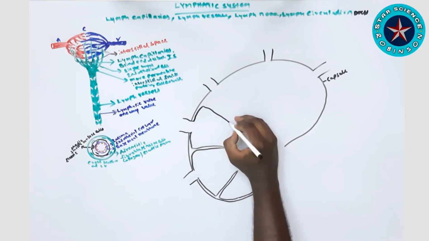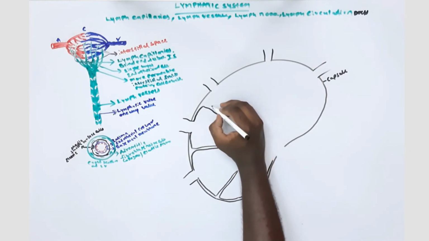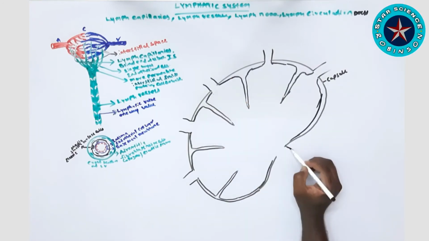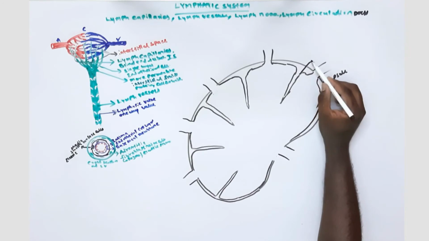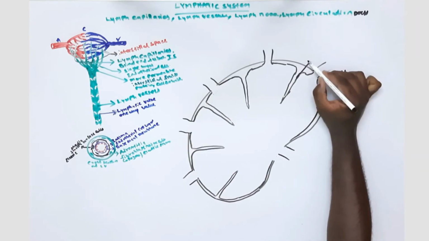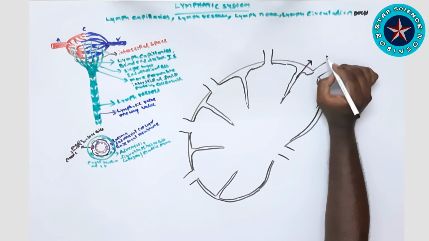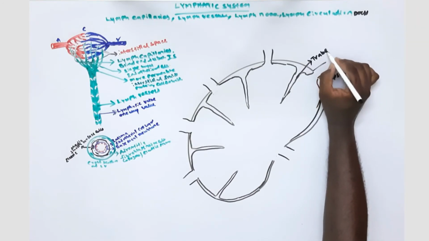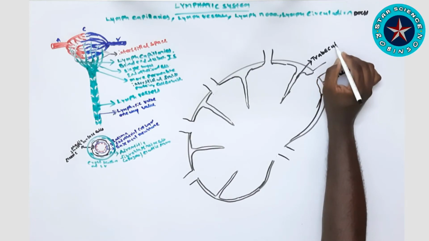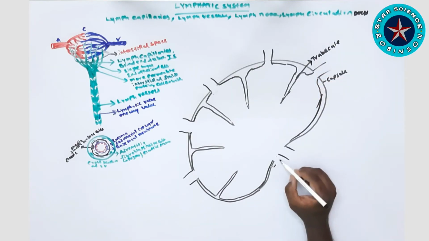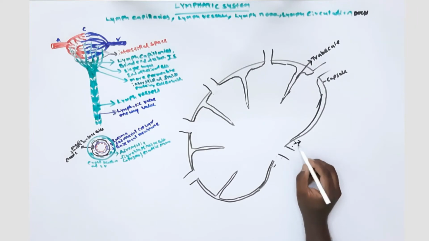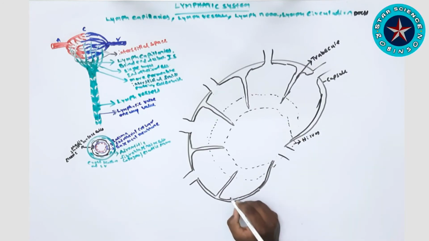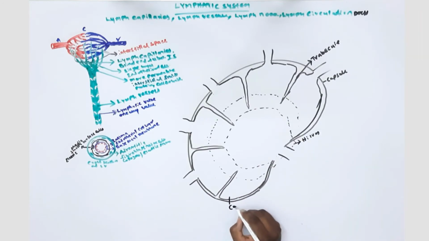When we look at the cross section of our lymph node, inside we can find a trabecula. Right now I'm drawing that. It is like a partition. The fluid left in the interstitial space, around 16%, is collected by the lymph capillaries through lymph vessels and into the lymph node, where all the microorganisms are removed, and then it flows back into the heart through the lymphatic duct. This is the hilum, where the artery enters and the vein and efferent lymph vessels leave.